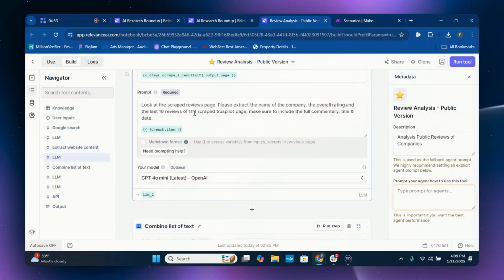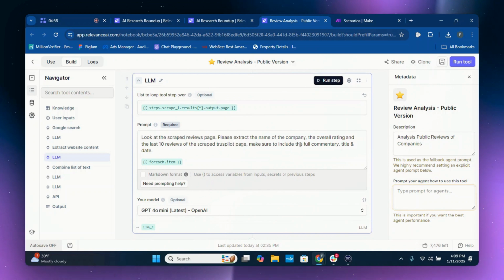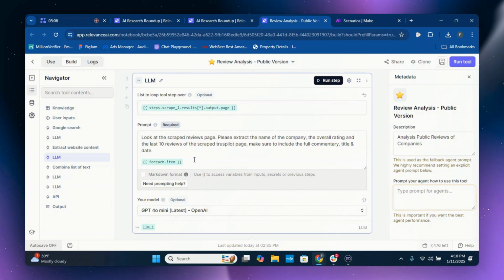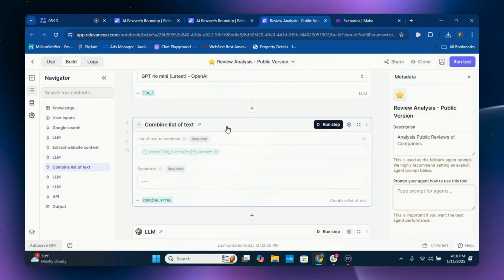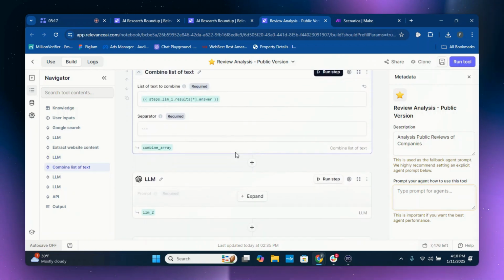And then there's another prompt. There is an additional prompt here that looks at the scrape reviews and extracts the name, the company, the overall rating, and the last 10 reviews of the scrape Trustpilot page. You can go in and customize this to your liking. So you can collect the last 20 or all negative reviews if you'd like. And then it combines them into a list in text, and it combines them into an array.